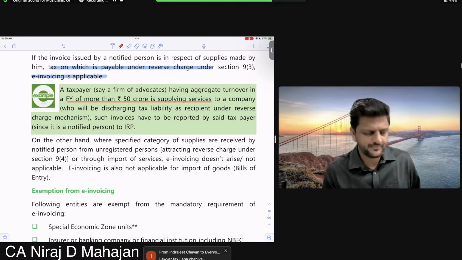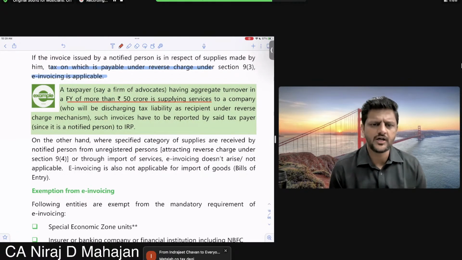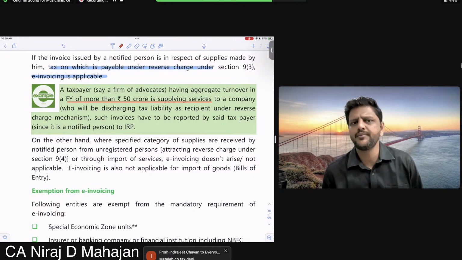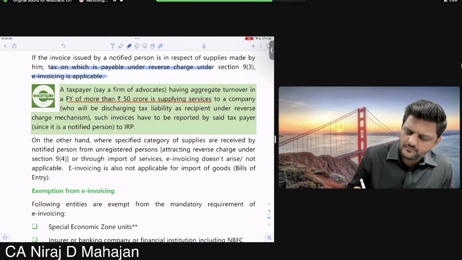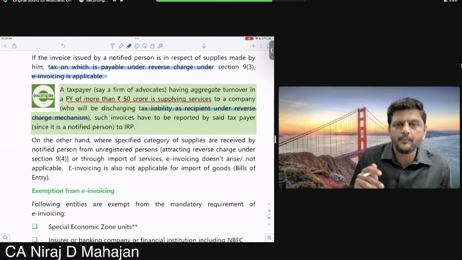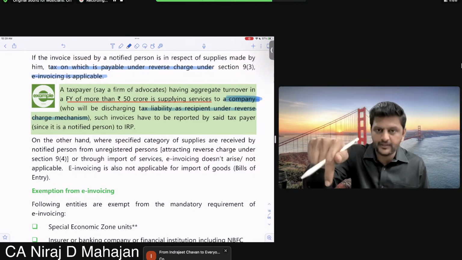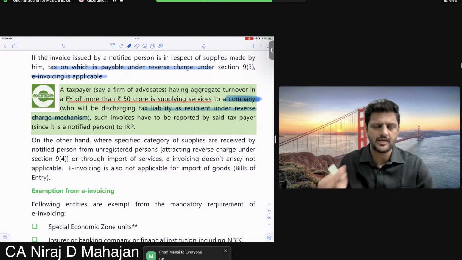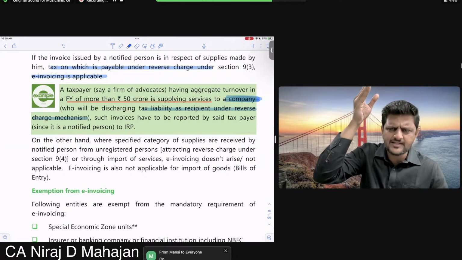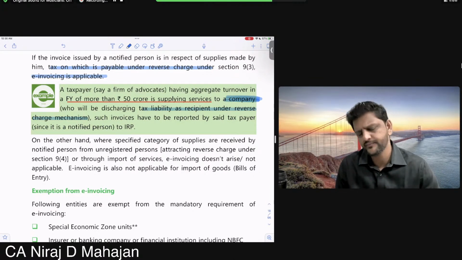Right now, we have not done the chapter of RCM. But again, they have given you in the example itself: who will be discharging tax liability as recipient under RCM? That is not a question, it is a statement. Who will pay the tax? Tax has to be paid by the company only. No doubt. But who will collect and pay to the government? The company themselves, out of pocket, because RCM is applicable on this transaction. Why? That is covered in the RCM chapter, which has a list of transactions on which RCM is applicable. Clear? All of you okay till here?